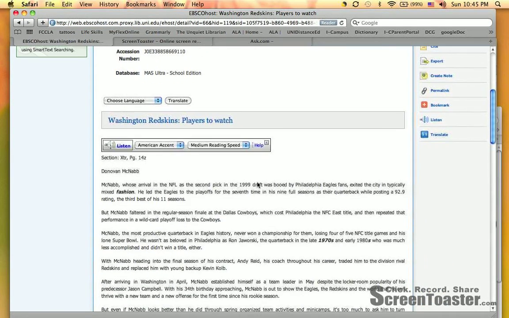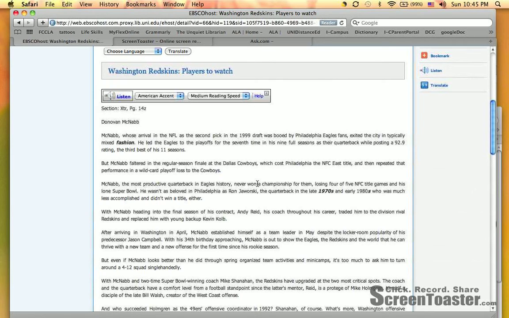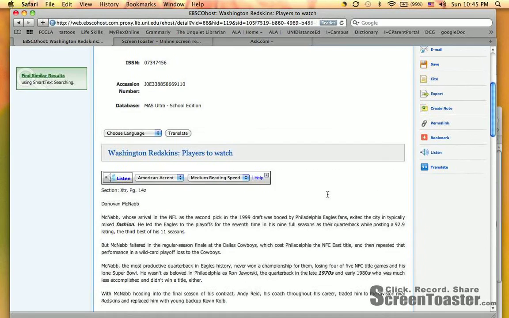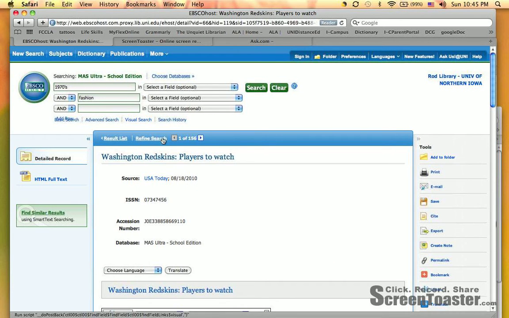Okay, well, let's look at the bold words that come up here, because those are the words that we typed in, fashion and 1970s, and see why they thought that this would be a good thing for us. Let's see. Exited the city in typically mixed fashion. That's not the use of the word fashion that we're looking for. We see our 1970s term down here, the quarterback in the late 1970s. So the computer did what we told it to. It searched 1970s and it searched fashion, but this is not what we're looking for at all. So we need to refocus a little bit.